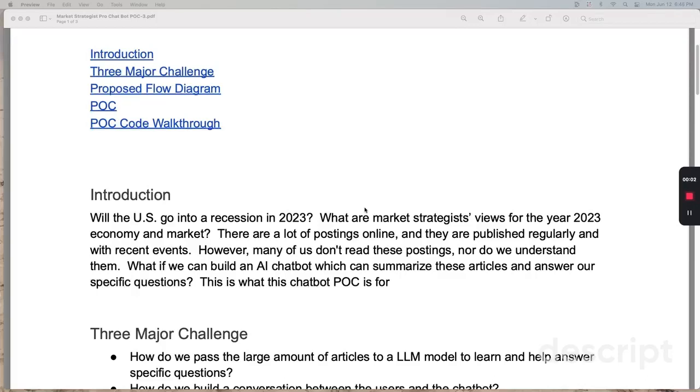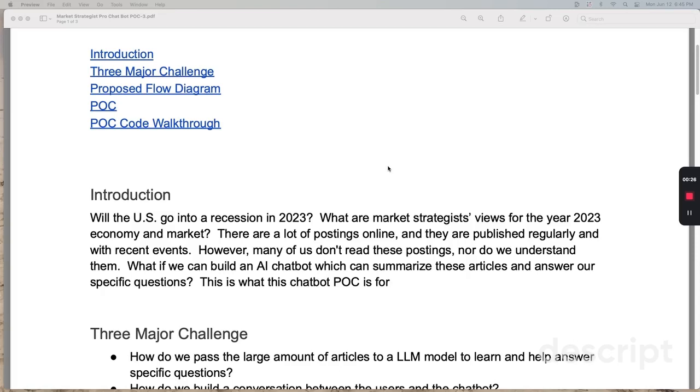Hello, I'm here to give an introduction, the flow diagram, and the proof of concept about how to use LangChain and a large language model, using either the open source one from Databricks, Dolly, or from OpenAI. And how do we